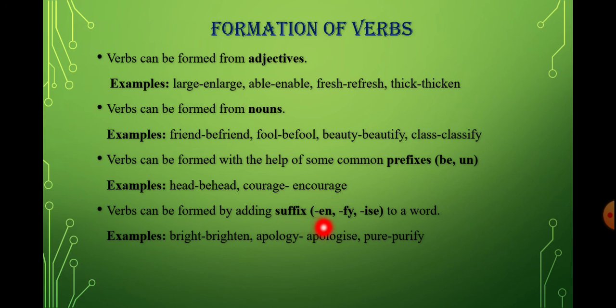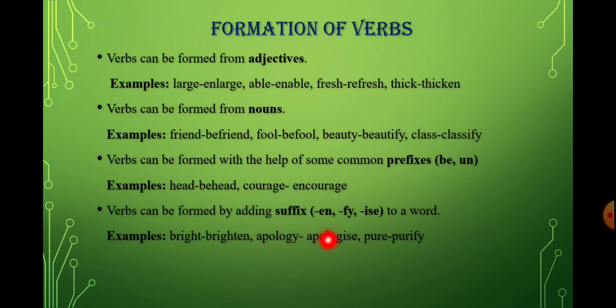And what suffixes do we use? En, fy and ise. For example, bright. What suffix have we added? En. See the difference between prefix and suffix. Prefix means something we add before the root word, like head, behead, before a root word. And suffix means we add after a root word. That means here it was bright and now it becomes brighten. So what have we added? En. After adding en to a root word at the end, we get a new word.